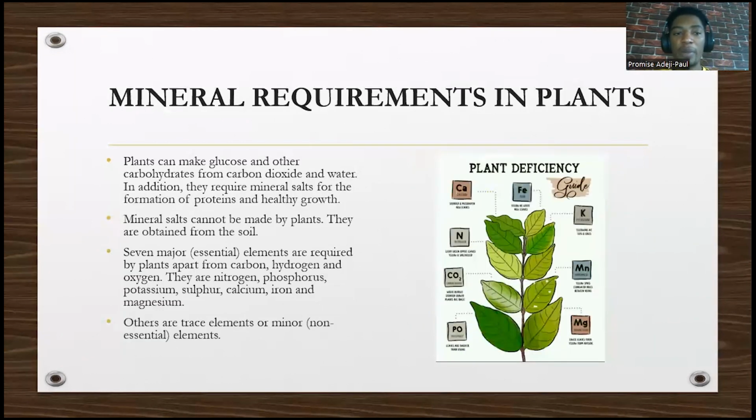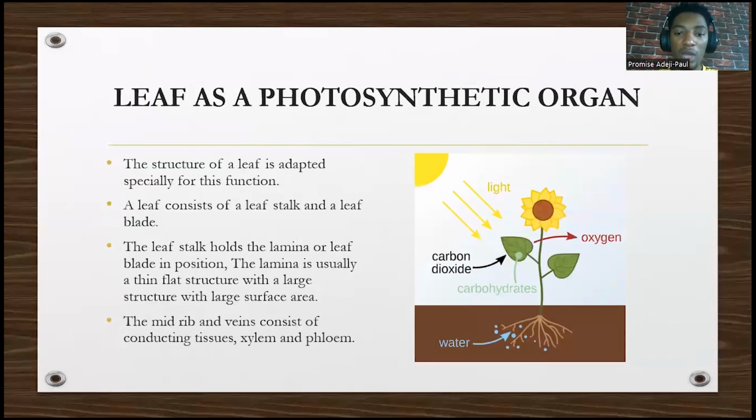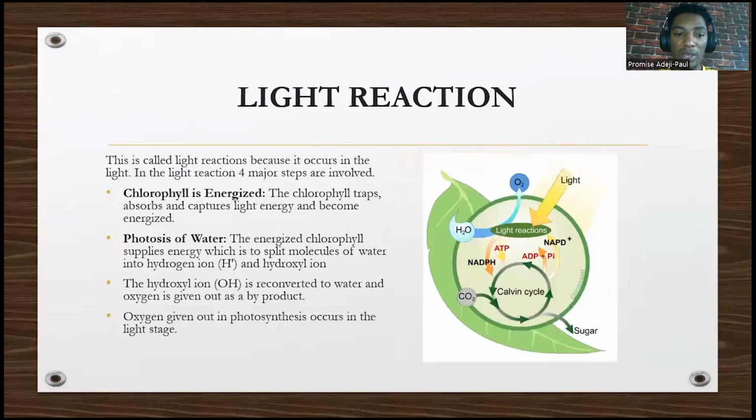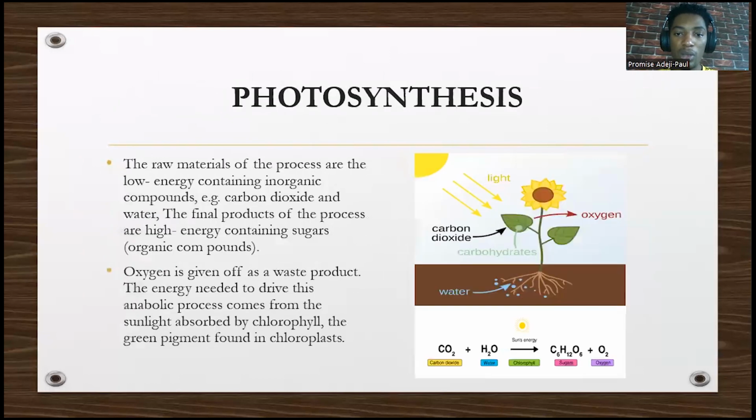So what are the mineral requirements of plants? Plants can make glucose. We just saw them make glucose. So they can make glucose and other carbohydrates. Hope we took note of that. The equation of reaction, please take note of this equation. There's CO2 plus H2O to give C6H12O6 plus O2. That's the equation for photosynthesis. Take note, it's very important.